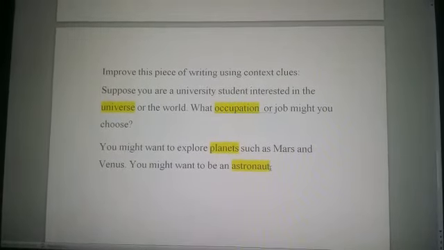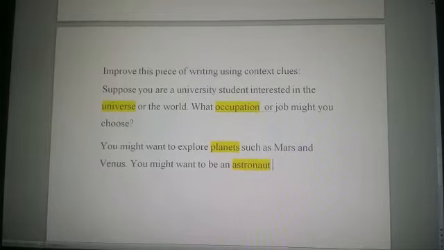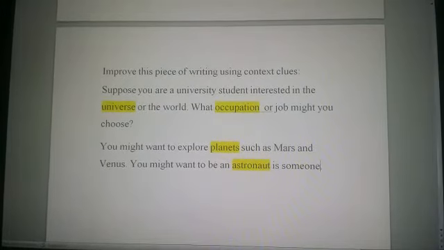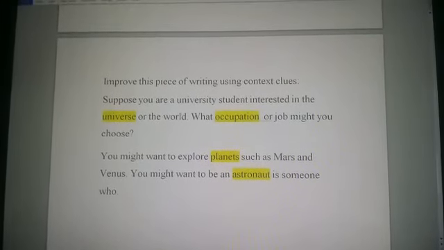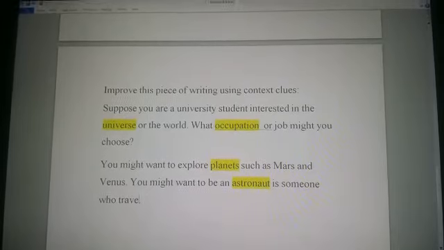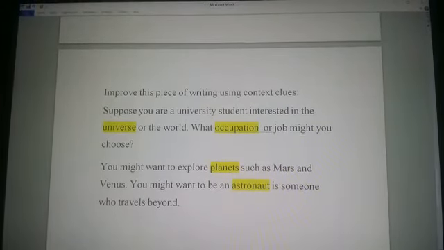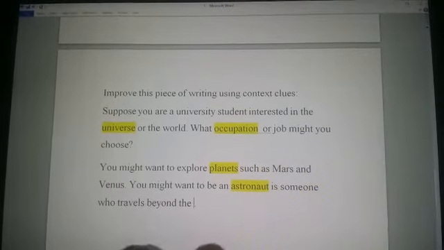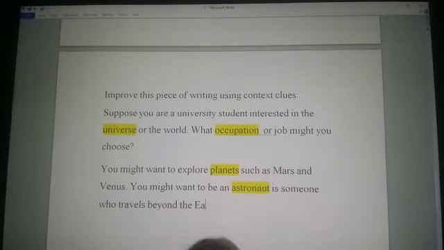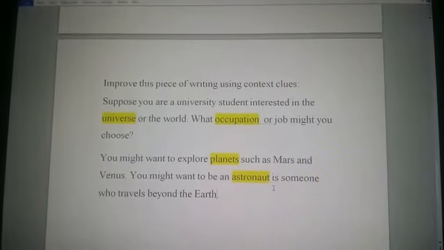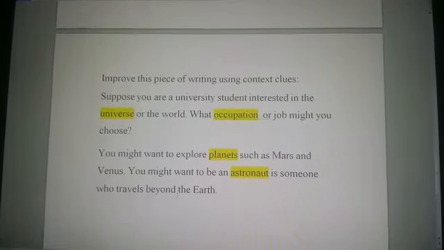What is an astronaut? You can give a definition. An astronaut is someone who travels beyond the Earth.